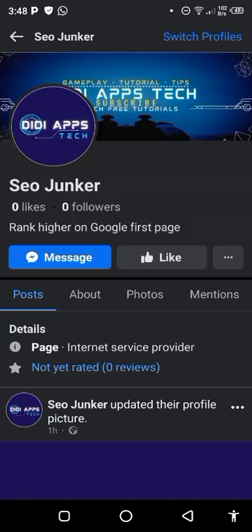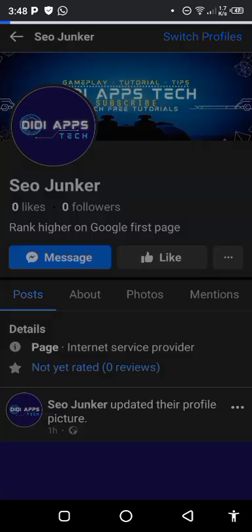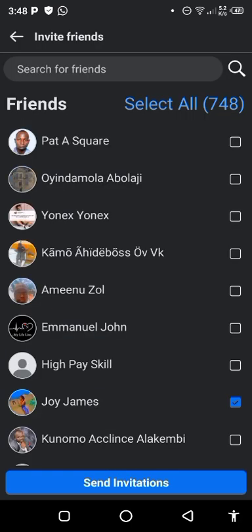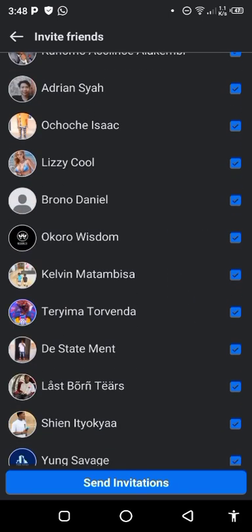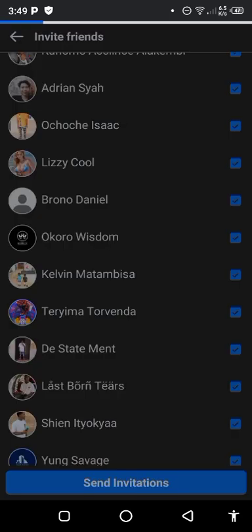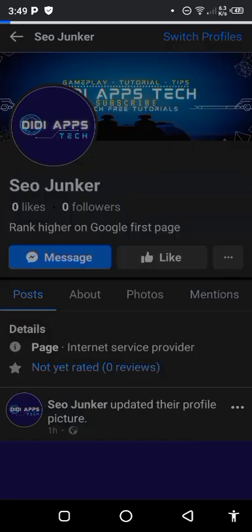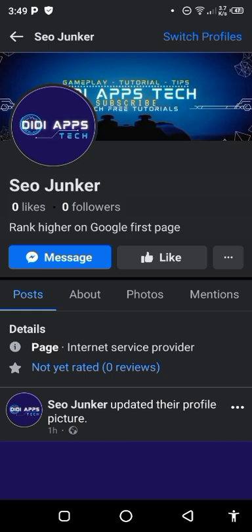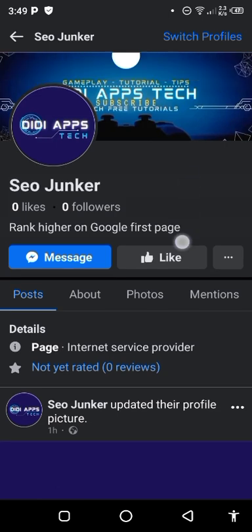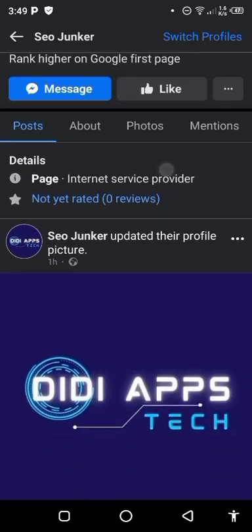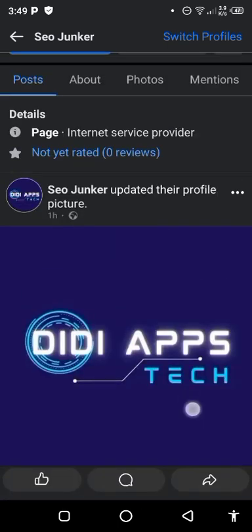Sometimes most people will not see the invitation. So every day you come back to your page and click on this three dot. You can then click on invite. You can see these 770 people are still showing, but that is not an issue. When the invitation is sent, you will not see them here. People that are new, that are following you new, anytime you go to invite, you will see the new people that you can invite. So you keep on doing this, and be posting valuable content so that Facebook will help you rank your page.